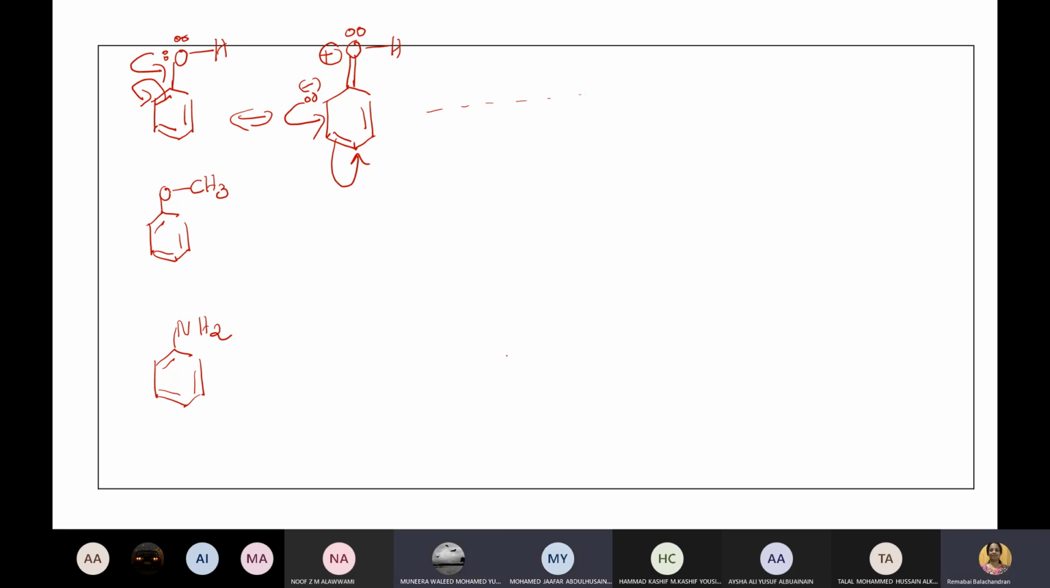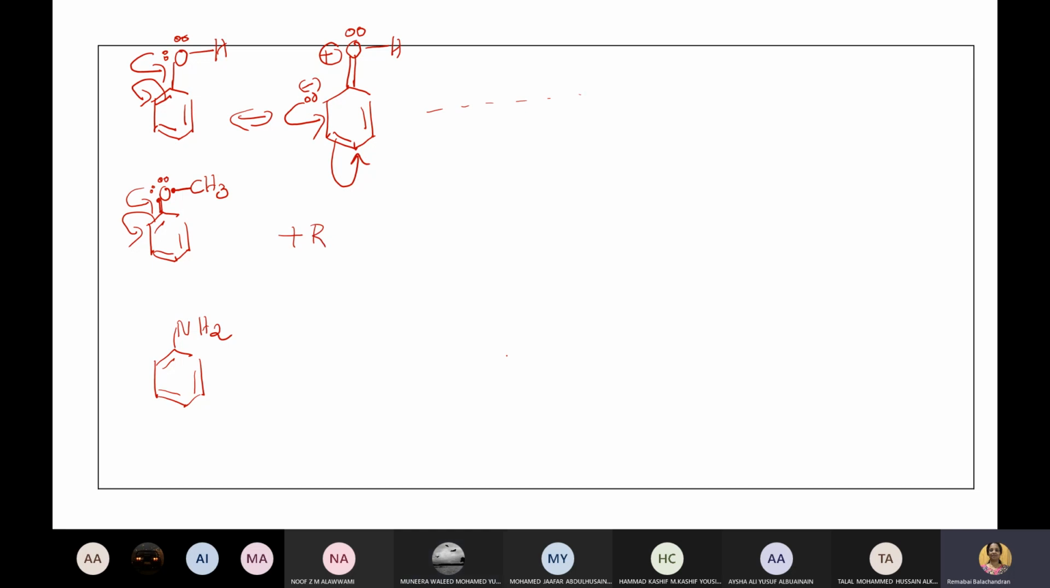One electron is used for forming this bond. The other electron is used for forming this bond. How many electrons left now? 4. So these two will form a bond, this bond will shift. Understand? Yes, doctor. So it undergoes plus R.